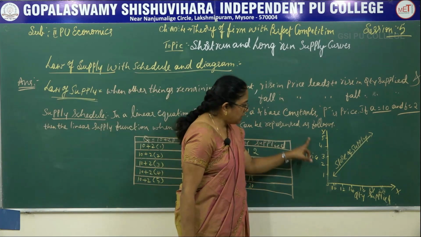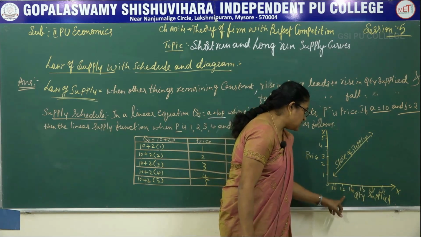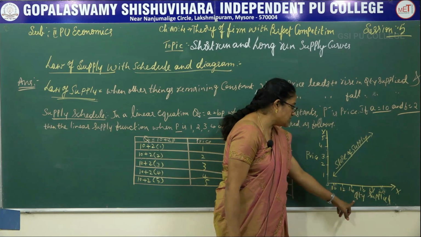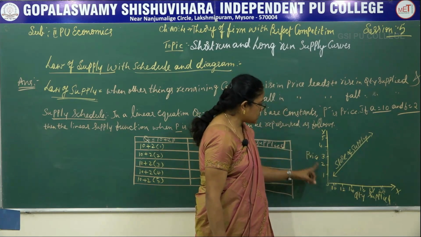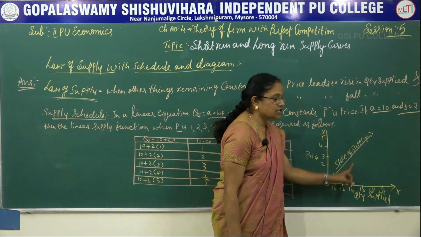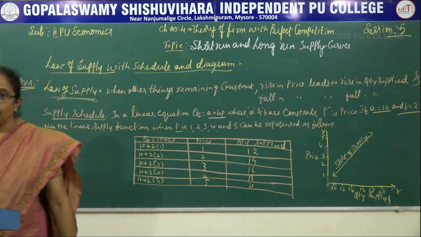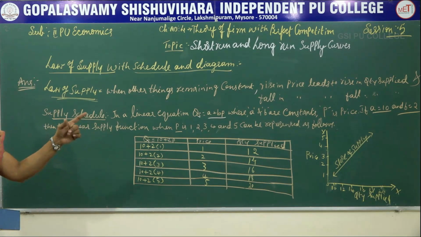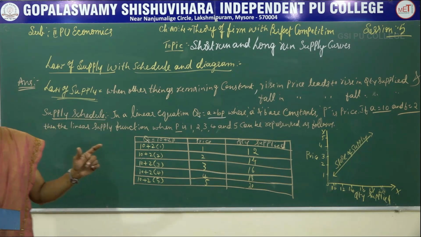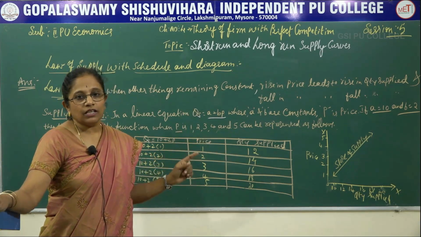So, that is explained in the form of a diagram wherein on the OX axis we have the quantity supplied and on the OY axis we have the price mentioned, and here we have the slope of supply. The slope of the supply curve is always upwards, going from left to right. That is very important. The slope of supply, you should mention even that also.